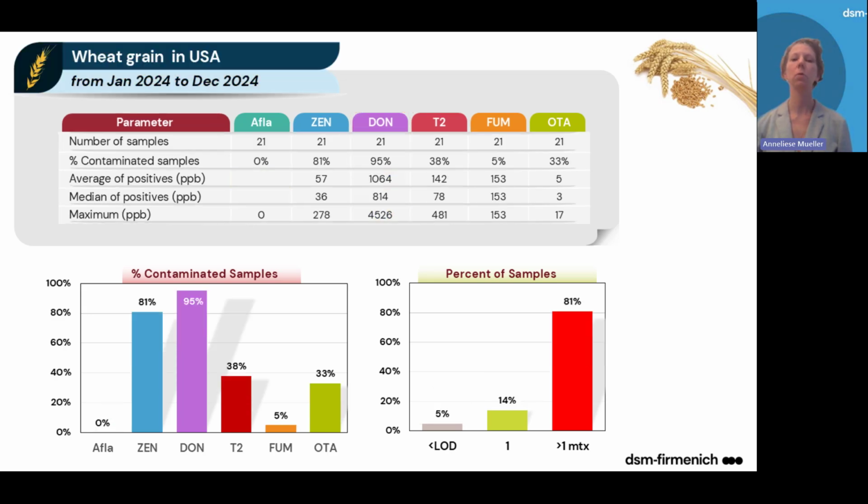Now first, let's go to wheat grain from the US. Here we have over 20 samples analyzed, and we can see that, again, deoxynivalenol is the most prevalent mycotoxin, in almost every sample. It shows a very high average concentration of over 1,000 ppb, and a maximum of over 4,500 ppb. The next prevalent mycotoxin is zearalenone.